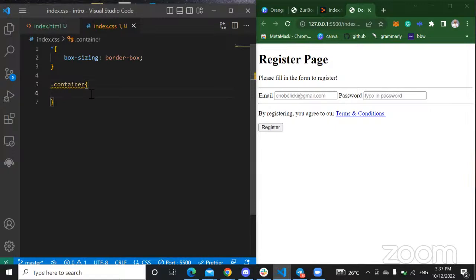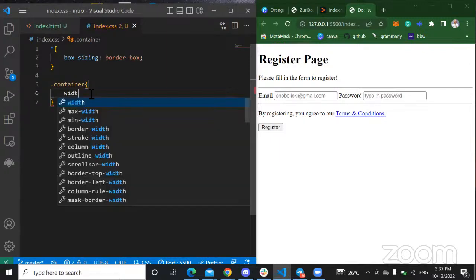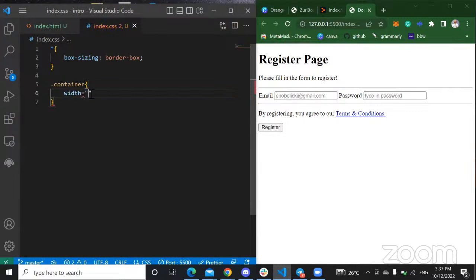Cool. So first of all, I'd like to make my container 50% of my whole page. I'm going to give that a width of 50%, right?